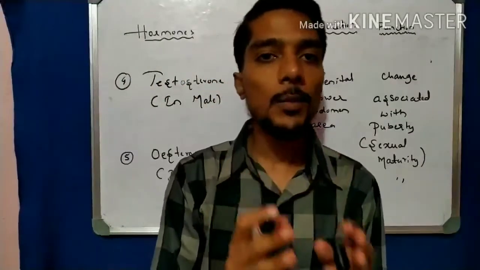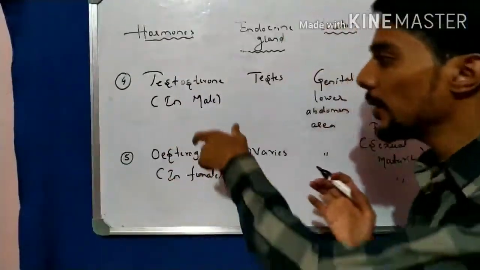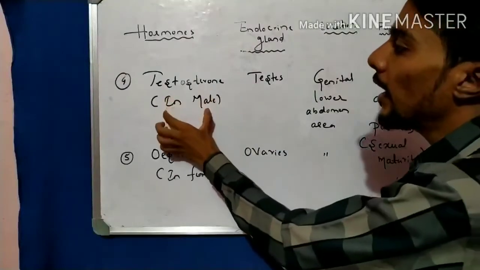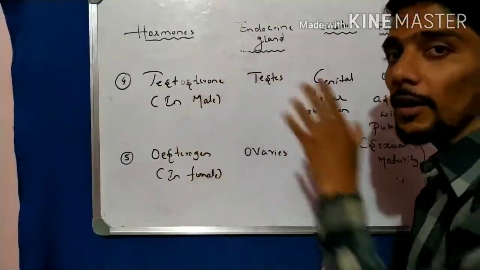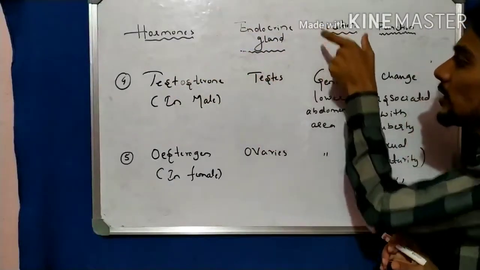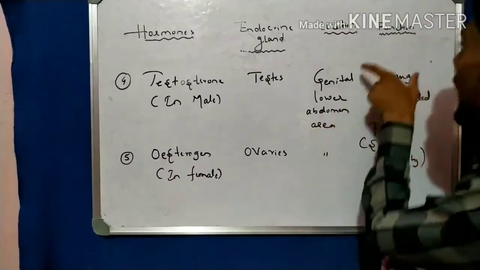Now students, come to hormone number 4 and 5. There are separate ones: one is for male and one is for female. First, learn about the male. The male hormone is called testosterone. The gland which produces this hormone is called the testis, and the location is the genital lower abdomen area.